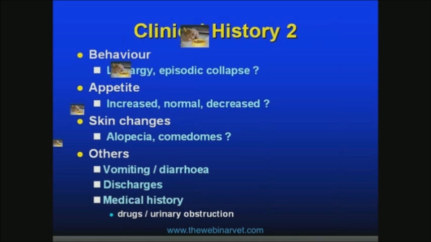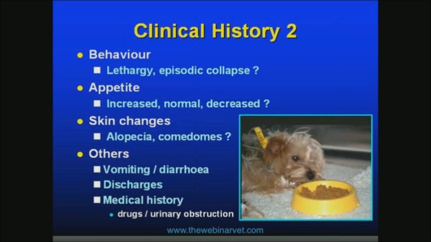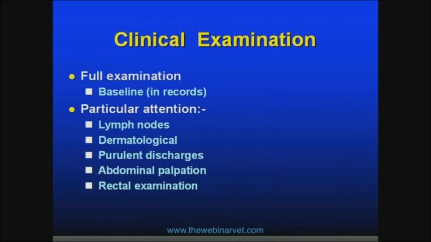And the other clinical signs, as with any consultation, we want to pay attention to our patient's vomiting, any evidence of diarrhea, any discharges, mucopurulent discharges from the nose, mouth, vagina, or penis, and any significant medical history. I think probably what we see more on our referral side is patients who potentially had access to drugs that can cause PUPD or previous urinary tract obstructions. So in our examination, really, we want to perform a full clinical exam on all these patients, and it's very important that we record everything accurately in our records, such as the water consumption if available, the patient's weight, respiratory rate, temperature.